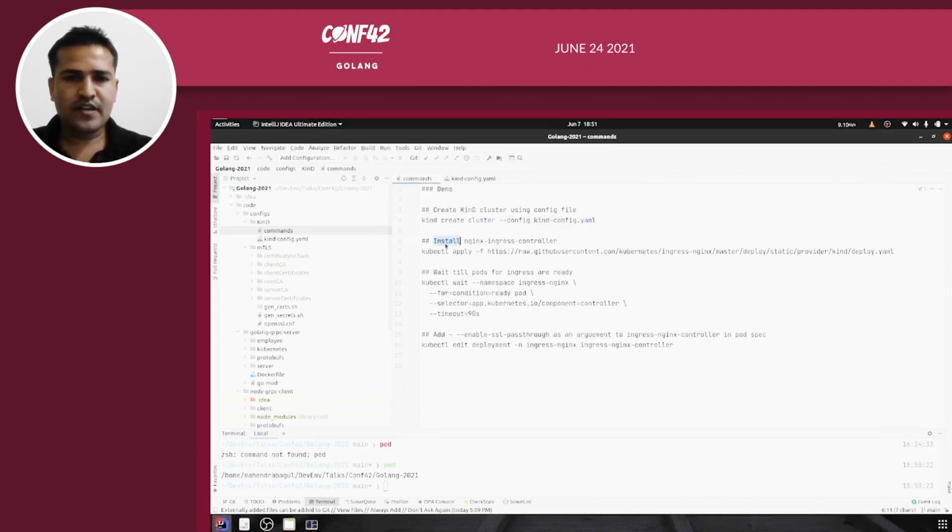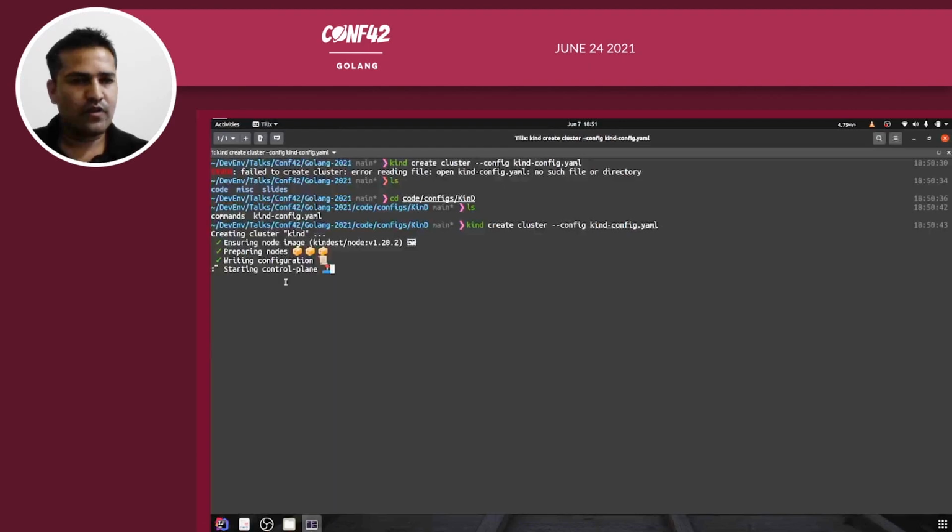The next step will be to install the Nginx ingress controller, right? So I'm just firing a kubectl apply command, and the content for creating the Nginx ingress controller is on this link, okay. So let me just copy this command and wait for the cluster to be ready.